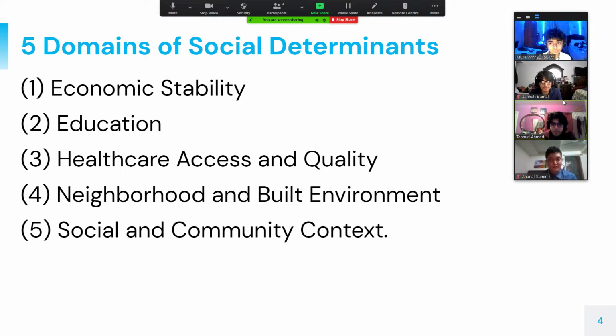The 5 domains of social determinants are as follows. 1. Economic stability. 2. Education. 3. Healthcare access and quality. 4. Neighborhood and built environment. And lastly, 5. Social and community context.